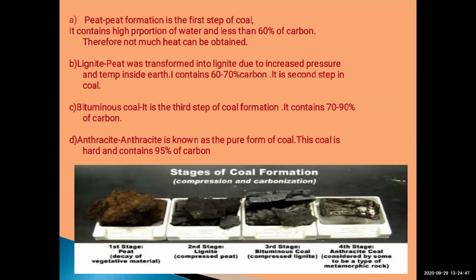You are all aware of the web diagram which you usually solve in every subject. In an activity sheet, like what are the different stages in the formation of coal, you can just name them: peat, lignite, bituminous, anthracite. Okay.